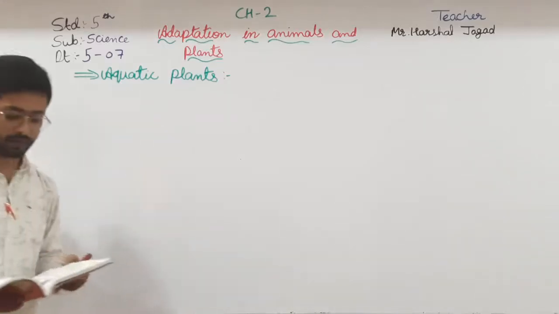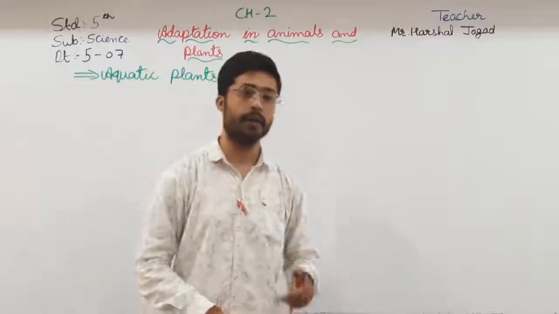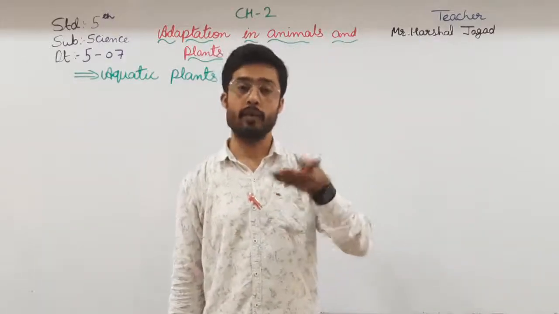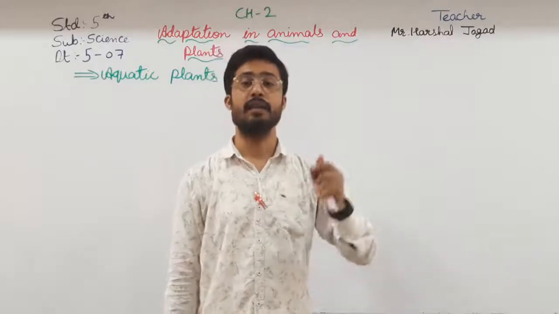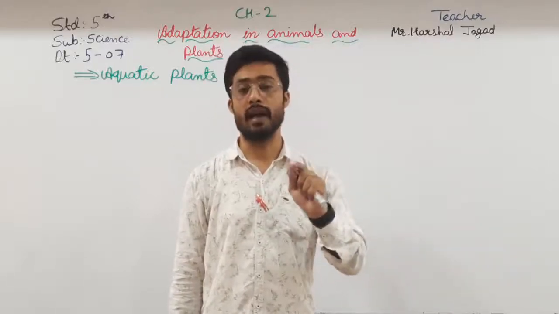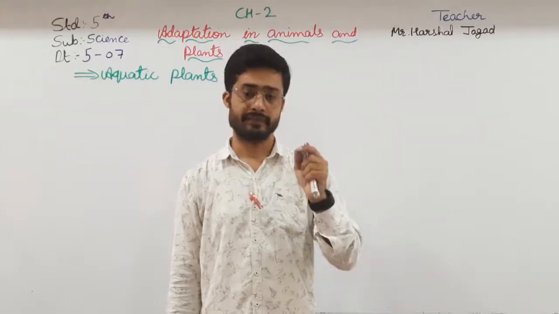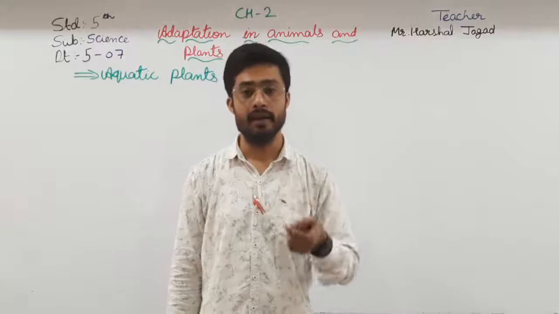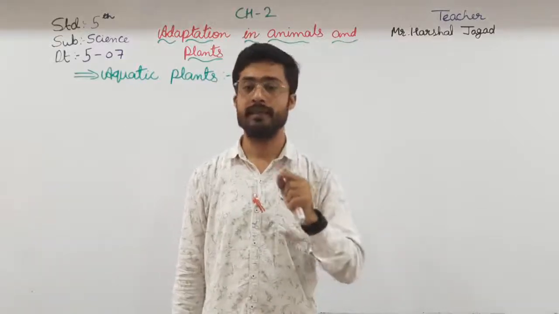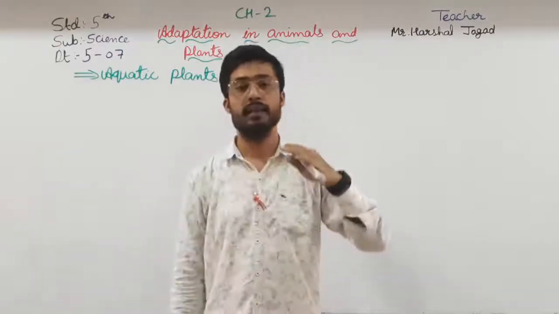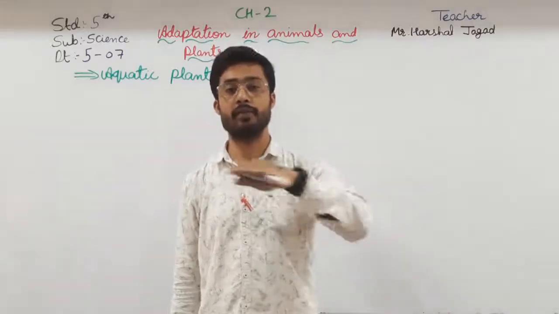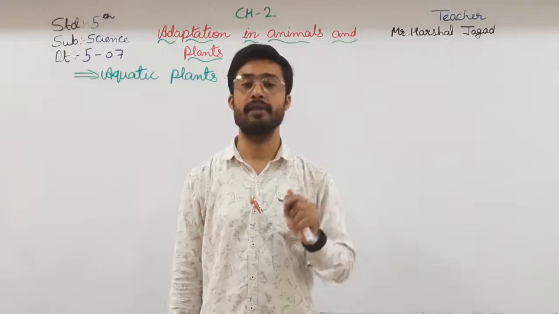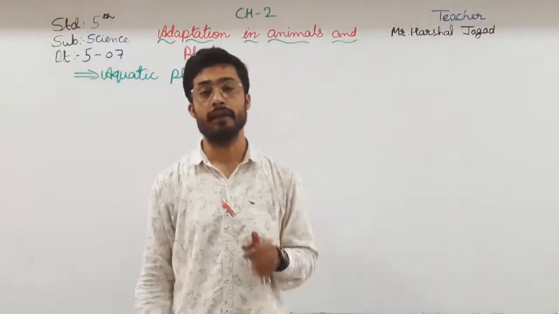So the second one is that the stomata are on the upper surface of the leaves. Usually the stomata are found on the undersides of the leaves. Here in the green plants in the water, what happens if the stomata are underside the leaves? Then they can't have enough sunlight over there because there is water in that. So in the aquatic plants, the stomata are on the upper surface of the leaves, so they can easily have sunlight available on them.